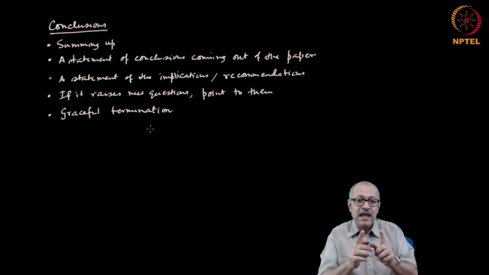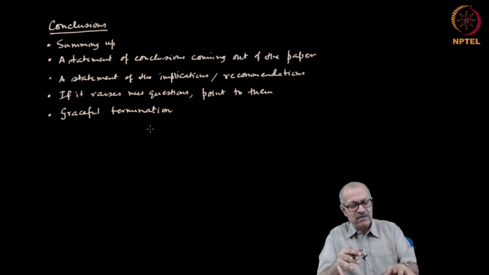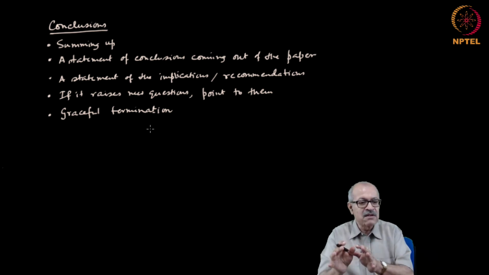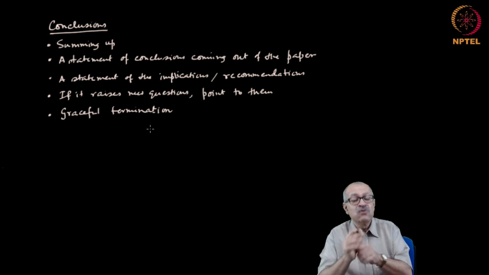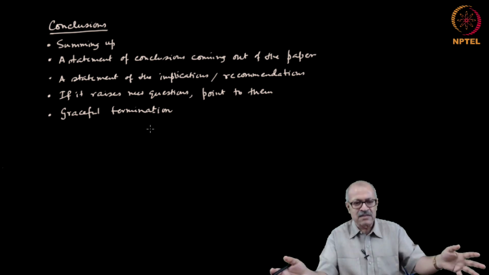Never use the same language in all these places. It has to be stated every time in different language. Never copy and paste from one place to another. This is a very bad mistake that students often make when they write papers for the first time, because the same kind of statements have to be made in different places.